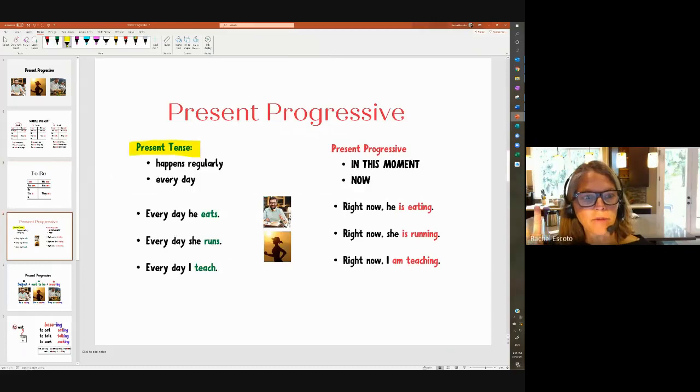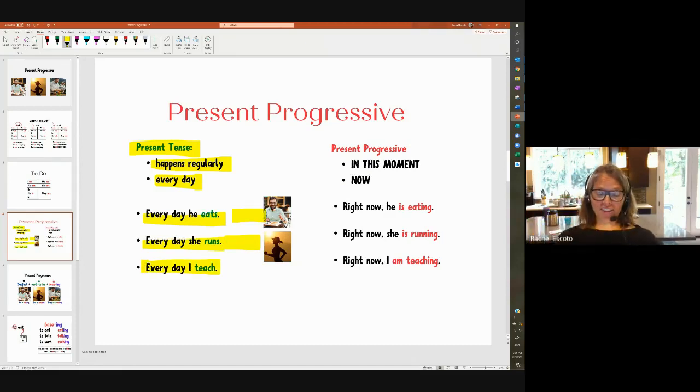This is something that happens regularly and every day, right? All the time. It's a habit. It's habitual, right? And that's a sentence like this. Every day he eats. Every day she runs, right? Every day I teach. Okay. So that's present, regular, simple things that happen regularly and every day.